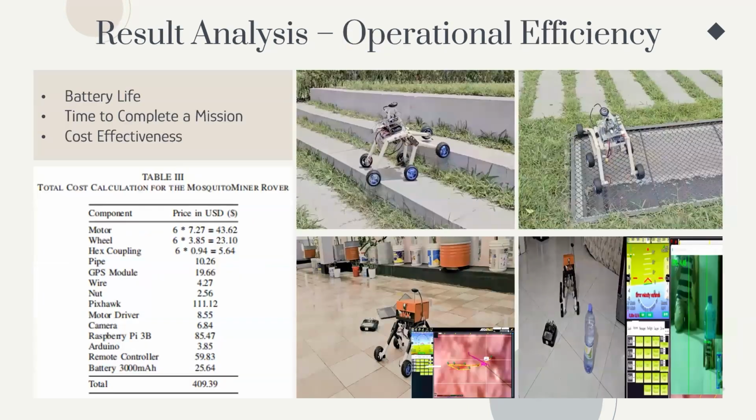For operational efficiency, the battery life of the system is robust because we didn't have to charge it within the mission, and the battery still has more than half charge, which allows us to extend our operation before requiring a recharge. In our controlled test environment, the rover completed its mission through the predetermined path in only 9 minutes and 43 seconds, which is quite impressive. The cost effectiveness of the rover is also notable, with the total operational cost being around 410 USD, which is shown in the table.